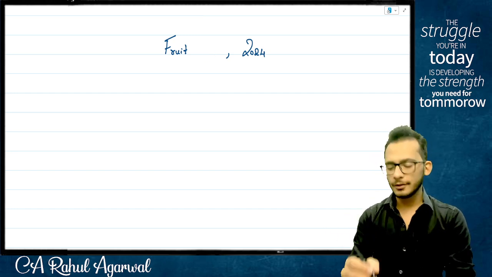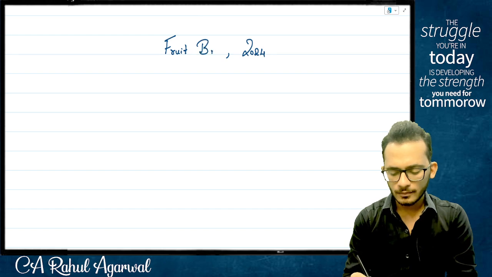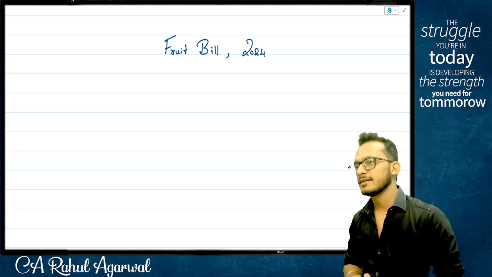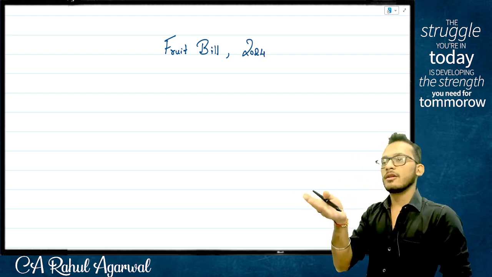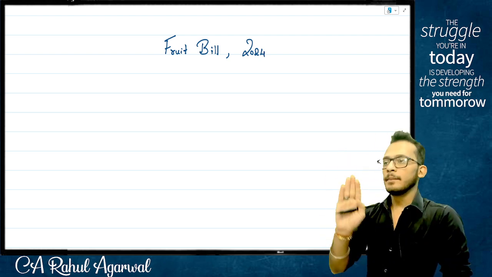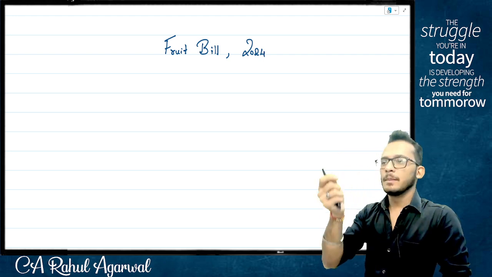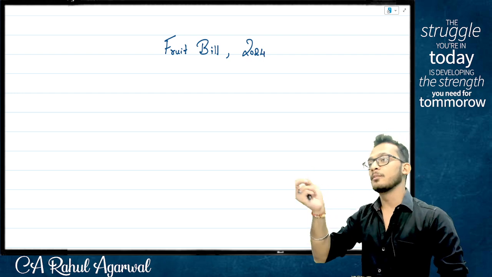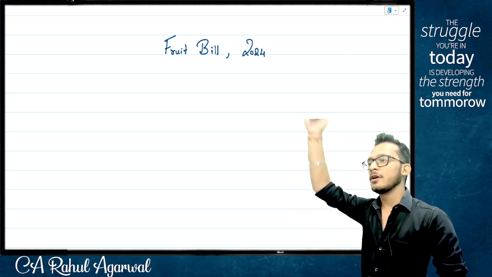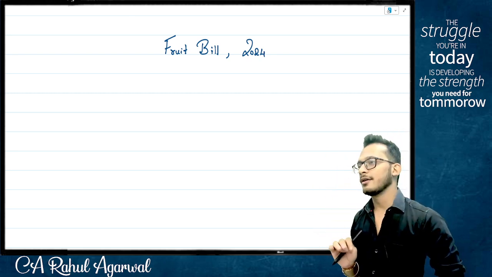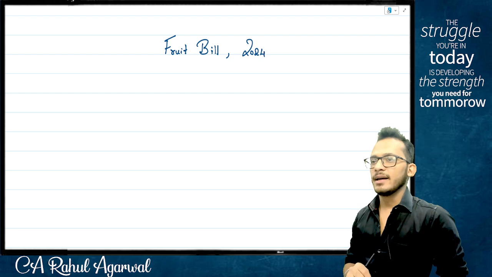Therefore, they do not let me put something called the Fruit Act. What I'm proposing to you right now will be called the Fruit Bill. Very good. Yes or no? For those who understand, people, whenever a law gets created, the first thing which gets created is the bill. That bill goes to the people, parliament, public, everyone for that matter. They all look at it, give their suggestions, and once it gets approved, it becomes an act. We have not reached there. We have reached only the bill part. So you are going to create something called the Fruit Bill 2024.